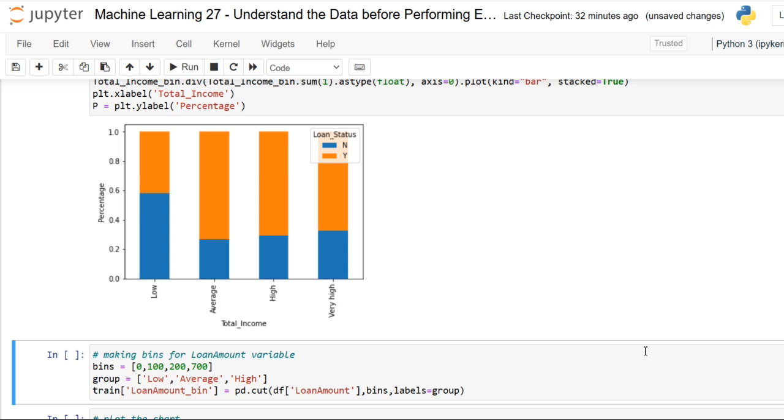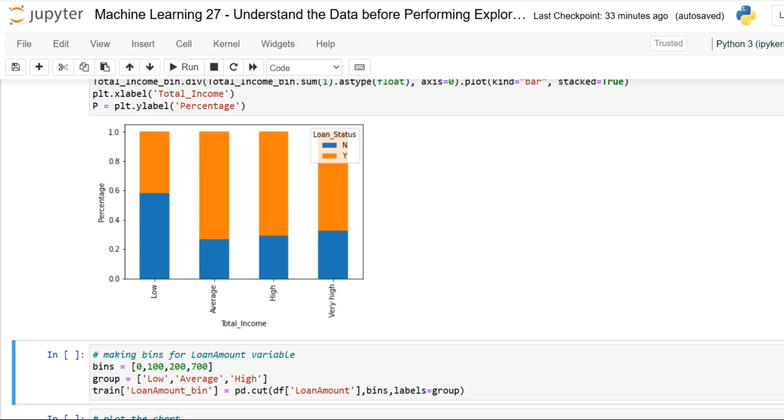So here, low, average, high and very high. We can see that the proportion of getting approved for applicants having low total income is very less as compared to that of applicants with average, high and very high income. This is more consistent with our hypothesis that applicants with high income will have more chances of loan approval. So if you are having high income, of course the loan would be processed.